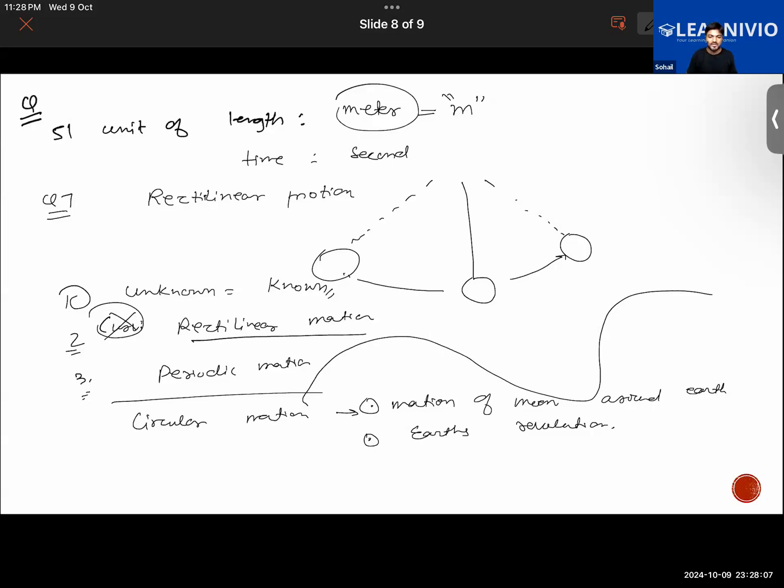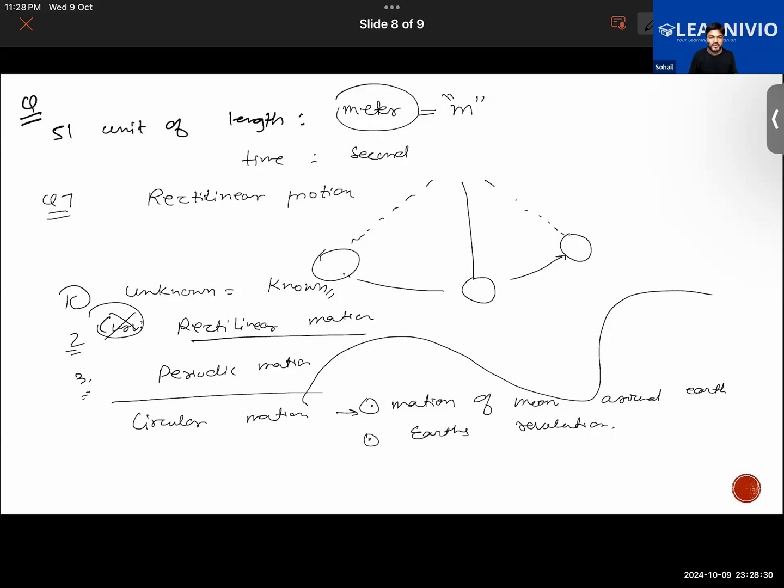For example, you walk, or a boy sliding from the slide in a straight way. Okay, good. Basically, walking on a straight path, walking on the straight footpath, that is also rectilinear motion.